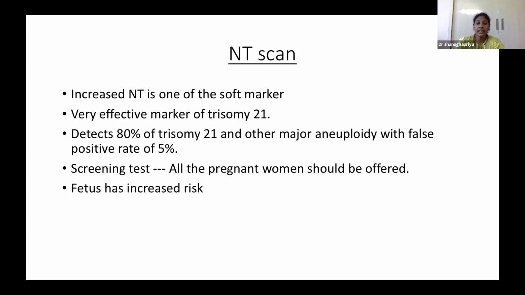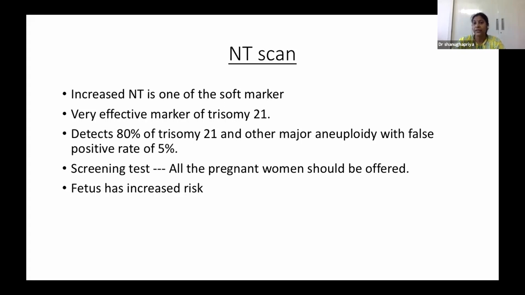By increased NT, we are telling that the fetus has increased NT. We are not confirming anything. We are saying that the fetus has an increased risk for a particular abnormality or chromosome. This has to be explained to the pregnant woman. What I do generally, in my 10 years of ultrasound, is explain everything to the pregnant lady before doing the scan.